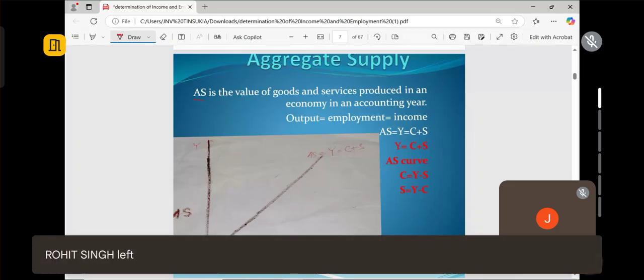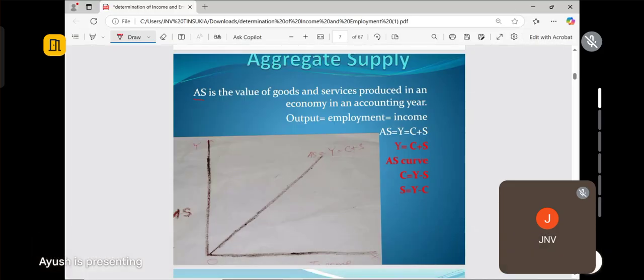And most importantly, here aggregate supply is equal to Y. Equal sign, equal to Y. Why is it called so? Aggregate supply means you are producing something. Now, when you produce something, when you have output, only then you can supply. And when there is production, output generation, income generation will happen. Some people will get income in the form of profit, some will get income in the form of rent, interest, wages, etc.